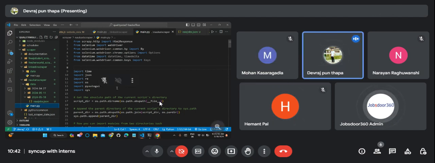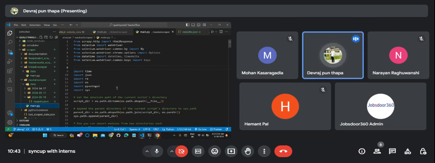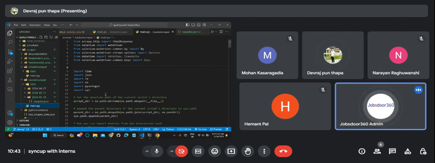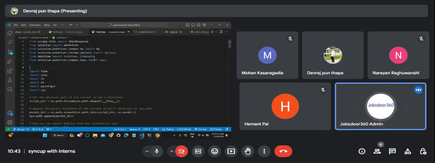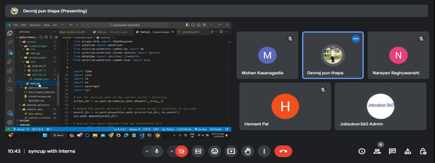Okay, so let me go through the code file. Just collapse the data folder of the Naukri scraper.